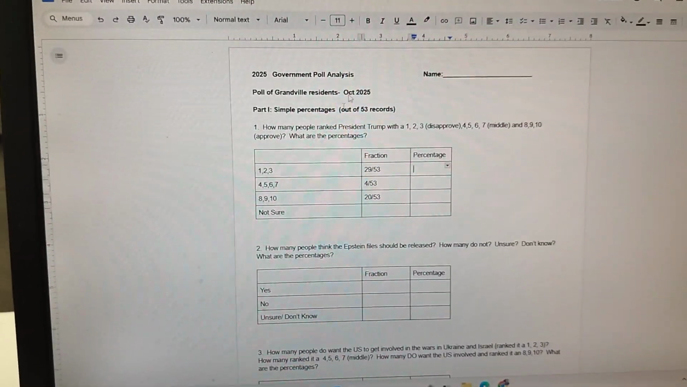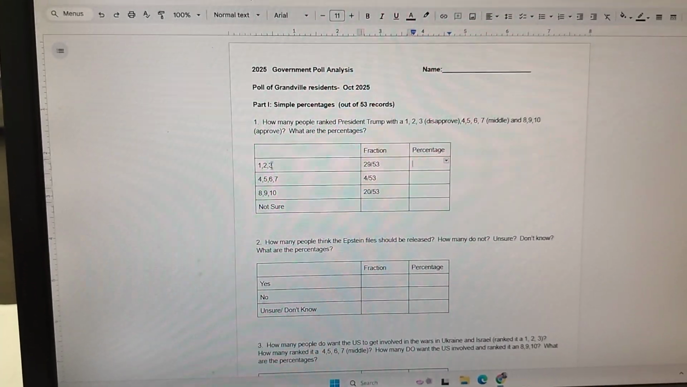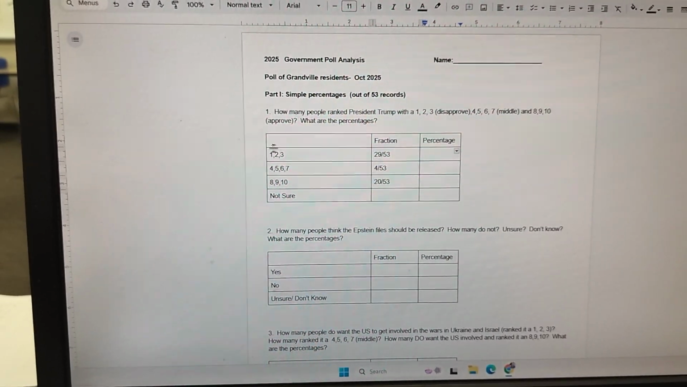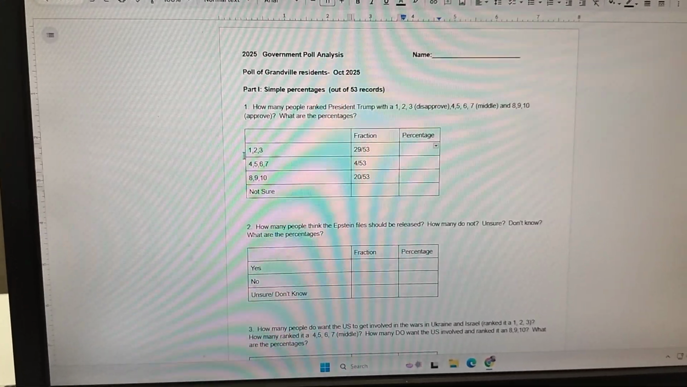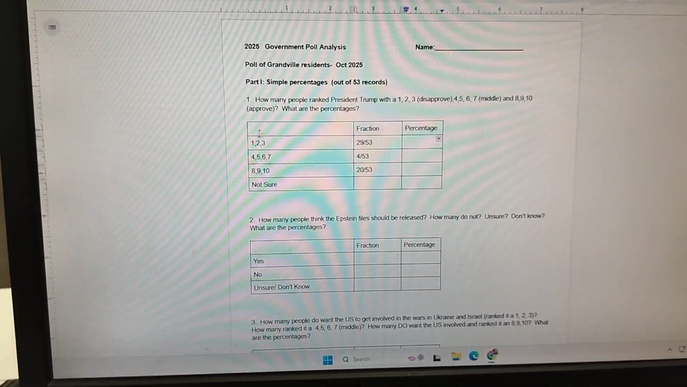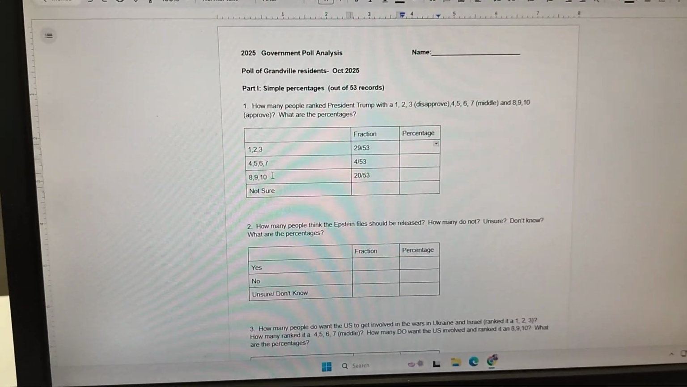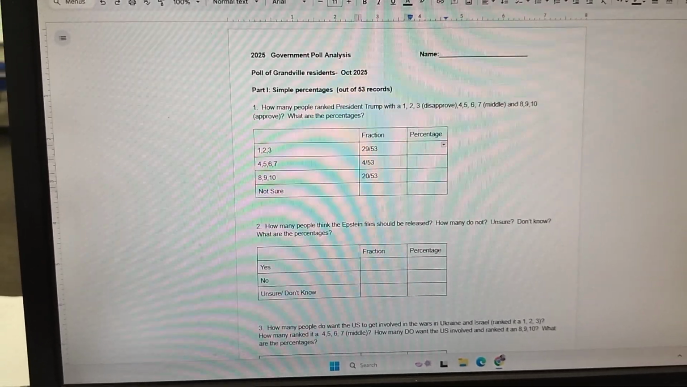What I did is, rather than analyzing each number by itself, I grouped them into three groups. If people gave him a 1, 2, or a 3, that's generally speaking, they don't like him. They don't care for him as president. If they give him an 8, 9, 10, they really like him. And then the 4, 5, 6, 7 is somewhere in between.